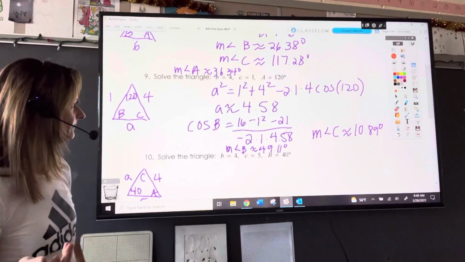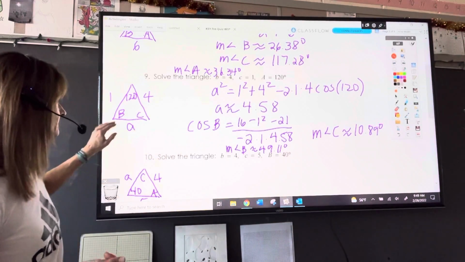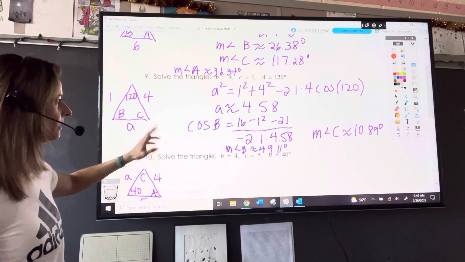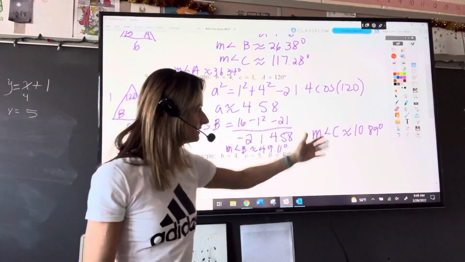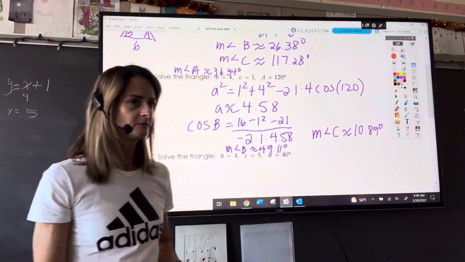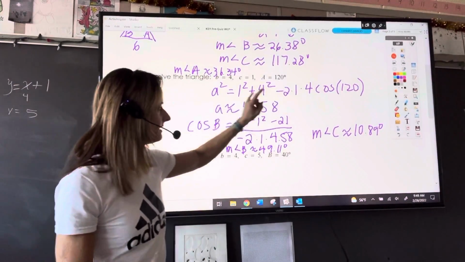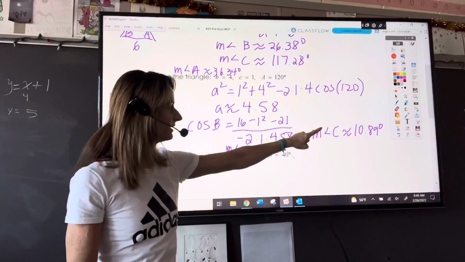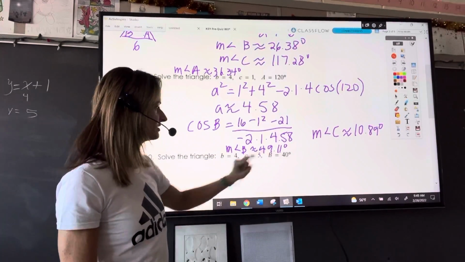After you found A, you could use the law of sines to solve for B, and you'll get the same thing. Or you could have used the law of cosines, for example, to solve for C first. And you subtract 120 and 10.89 degrees from 180, and you should get the measure of angle B.